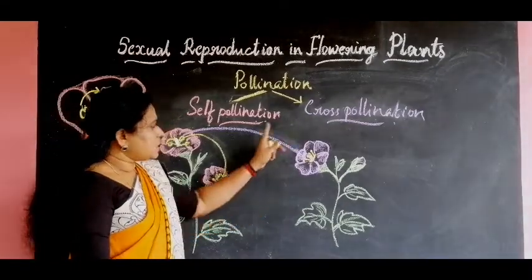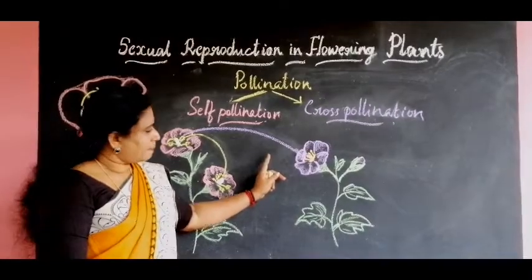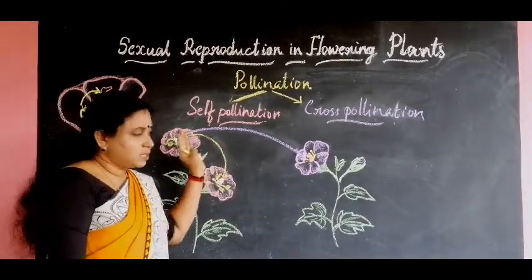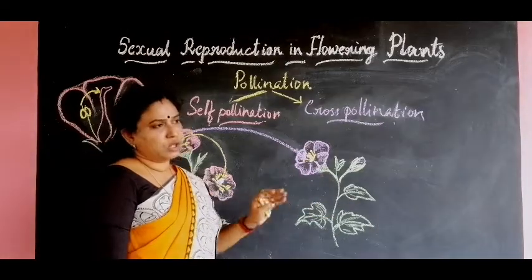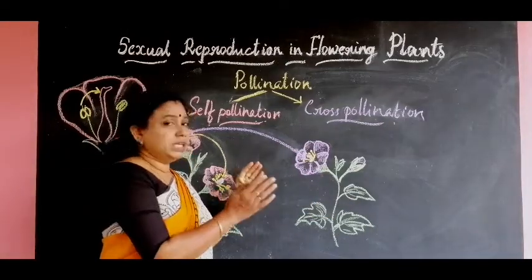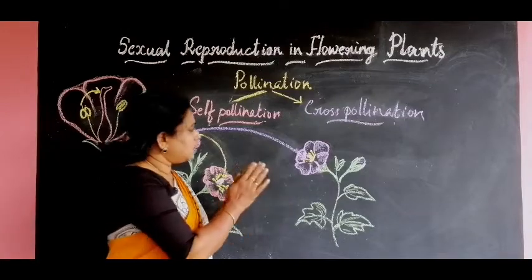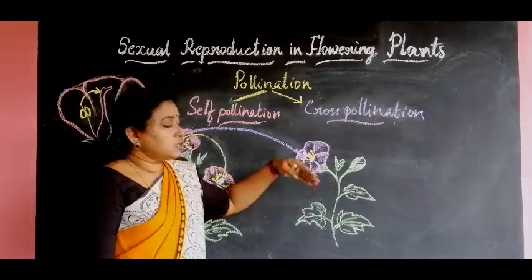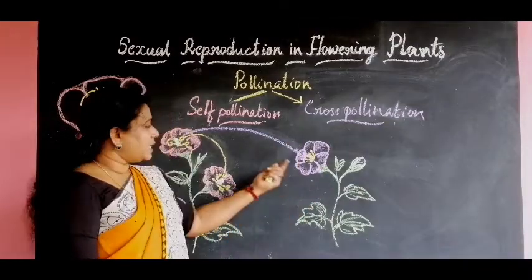But in case of cross-pollination, the male gamete is of one plant and the female gamete is of another plant. So two plants are producing the next generation, and it contains many more variations than the